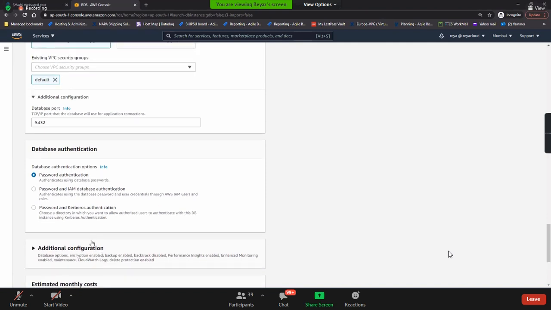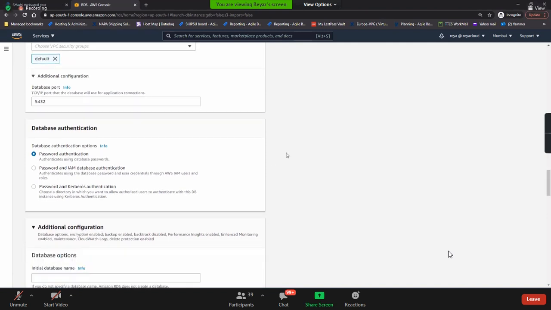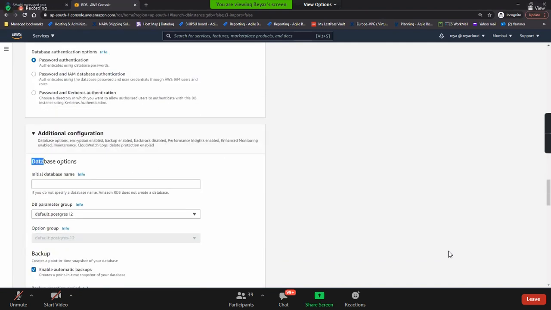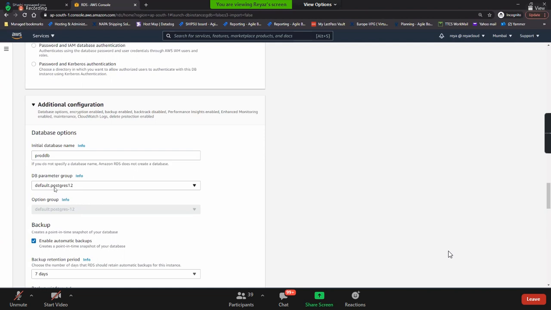Okay. And let's click on additional configuration. Here it is asking about database options, guys. Initial database name. This is what your database name is. You can go with a database name called ProdDB or something. You can give any name. This is the database name. Parameter groups, keep it default. It is for global schemas, right?